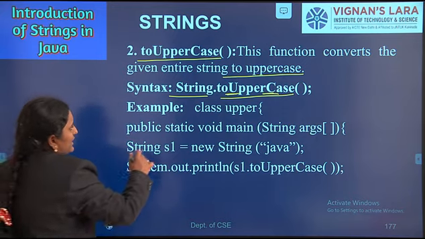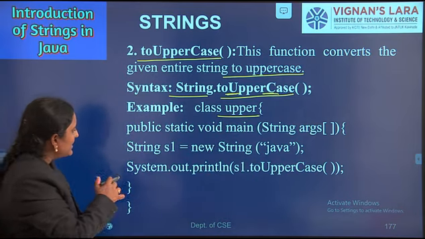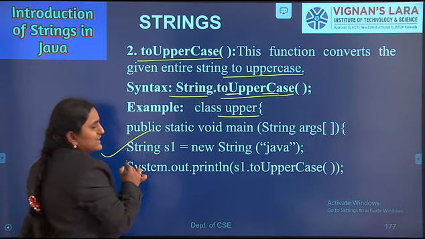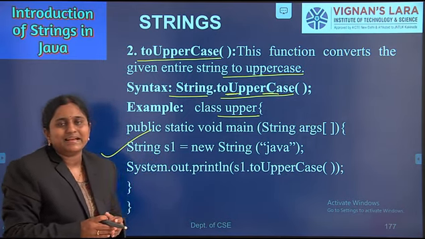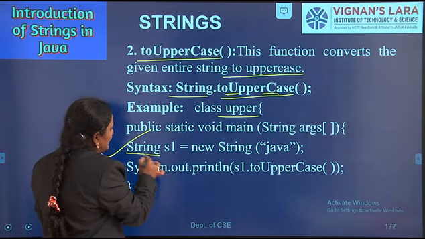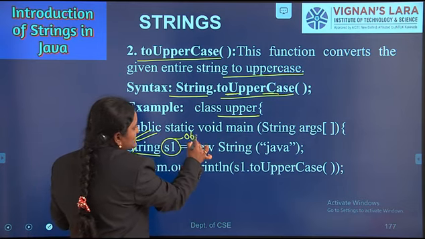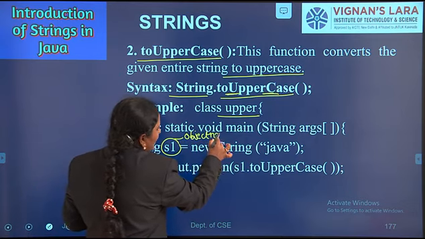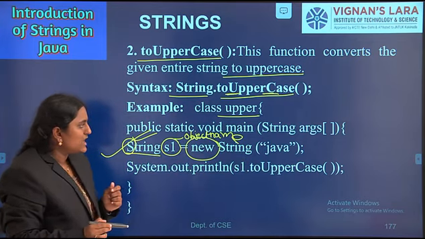Next, I am declaring one class. Here our class name is upper. Next one, main method. Next, I am creating an object of the string class by using the new operator. Creation of an object means allocating the memory for storing the data. Here String S1: String is a predefined class, and its first letter should start with an uppercase letter. S1 is the object name or reference variable. Here the new operator or new keyword dynamically allocates the memory.